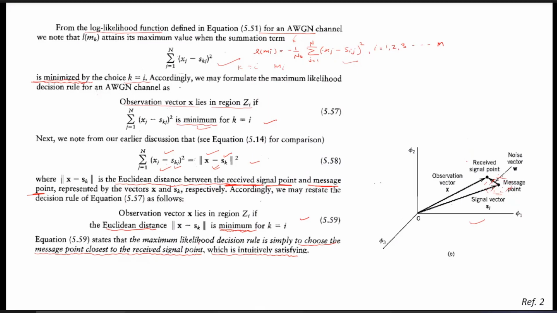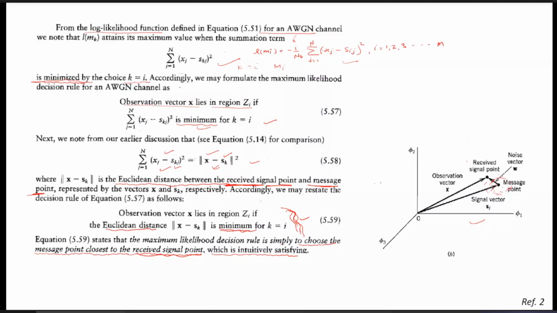The maximum likelihood detection rule is simply to choose the message point closest to the received signal point. That is, if the message point is as close as possible to the received signal point, or the received signal point is as close as possible to the message signal point, then the receiver decides which message signal has been transmitted with the minimum probability of error. So this maximum likelihood decision rule we can also state in this way. There are two to three ways of stating the maximum likelihood detection.